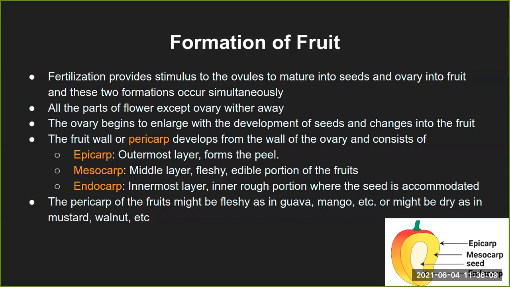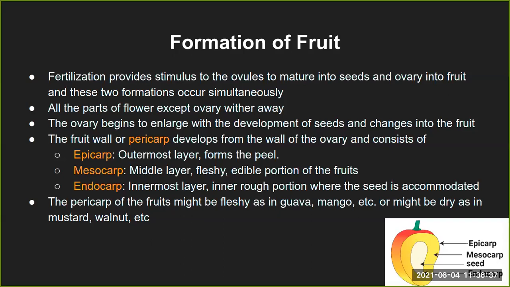So the fertilization actually provides the stimulus to the ovules to mature into the seed, because obviously that is one of the most important requirements for the continuation of the generation, and that is why the seed has to get formed, and to form the seed the fertilization has to happen. So that is a kind of stimulus for maturation into the seed, and of course later the ovary into the fruit.